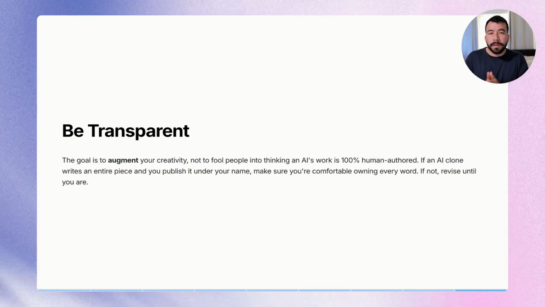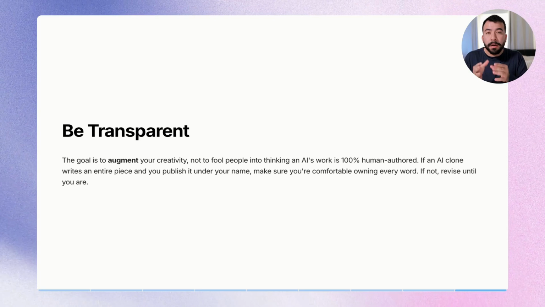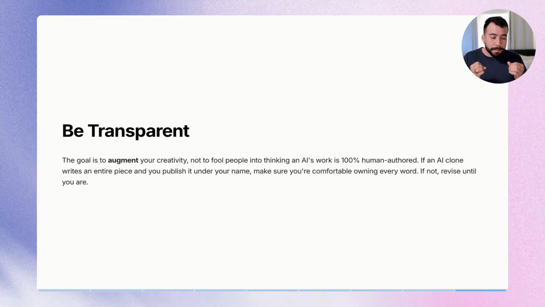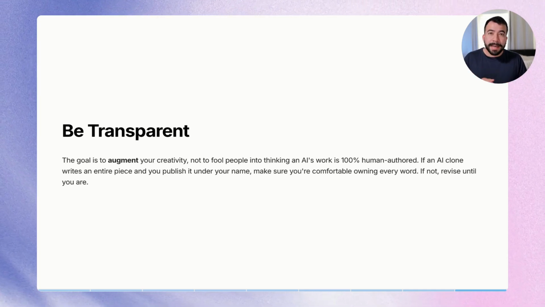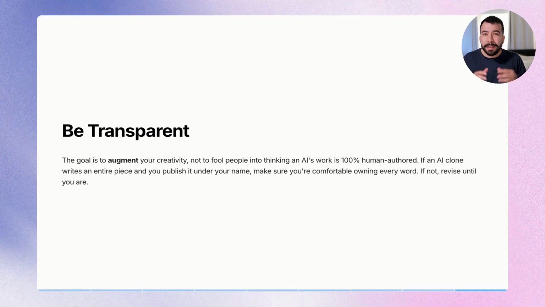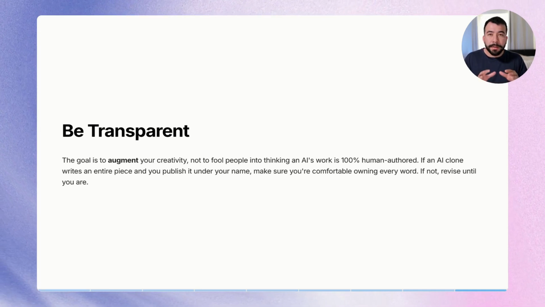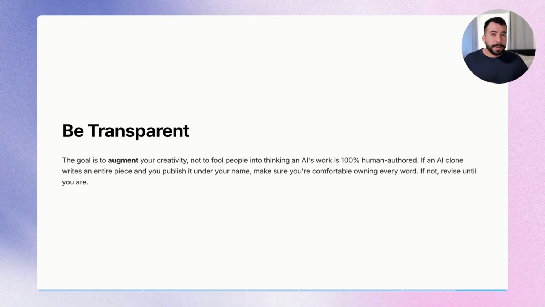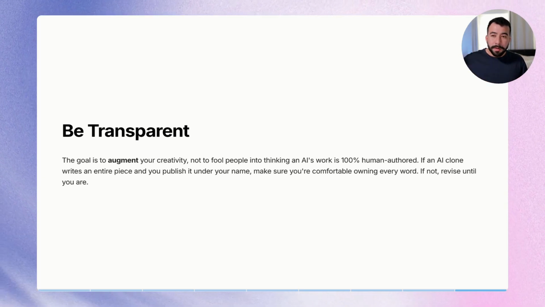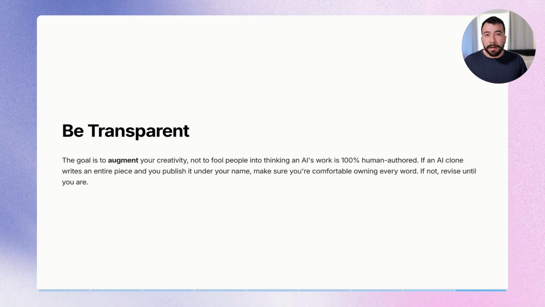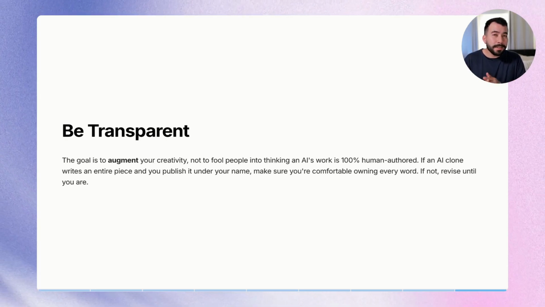And you always want to be transparent. So the goal is to augment your creativity. You don't want to fool your readers, your audience, and pretend that your content is perfect, even when it's using your writing style. I highly recommend that you consistently edit your content, improve it, proofread it, and manually check everything. This is where that human in the loop part comes in. Just because you think that the content looks great doesn't mean that your reader might think that, or some people are just able to spot AI generated fluff. You don't want to have fluff in your content. This is just a way to help you get there a little bit faster, but you can continue to improve it overall.